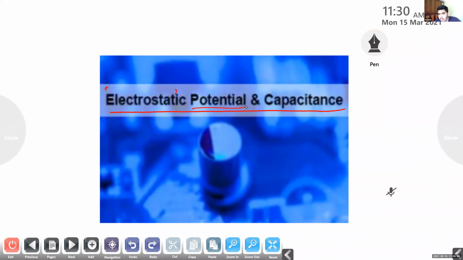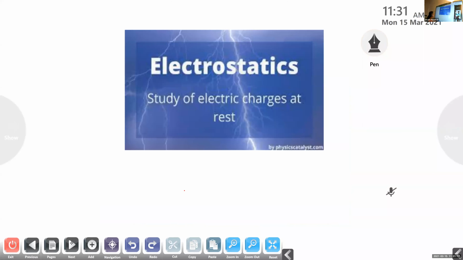It is the energy possessed by the position of the object, the energy possessed by the object at rest. Such energies are called potential energy. So you are familiar with this term potential, but you are not much familiar with this term electrostatic. Actually, what do you mean by electrostatic?